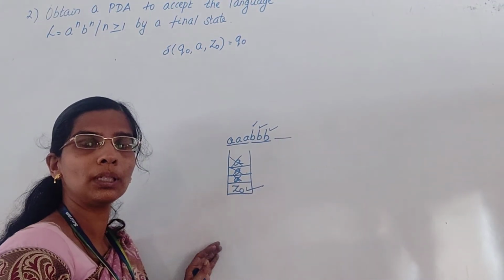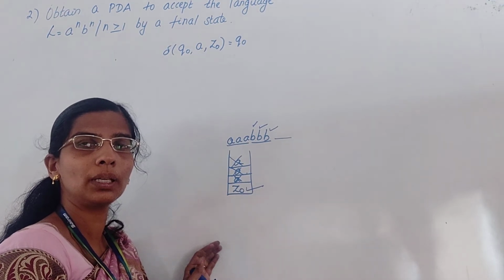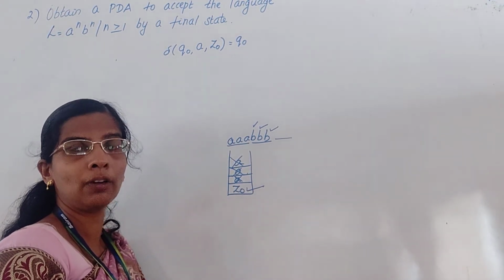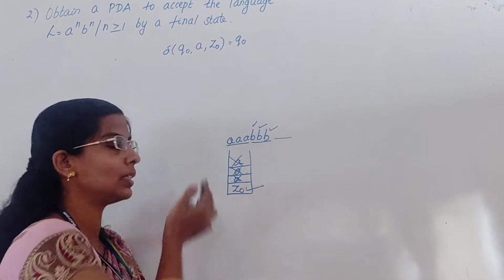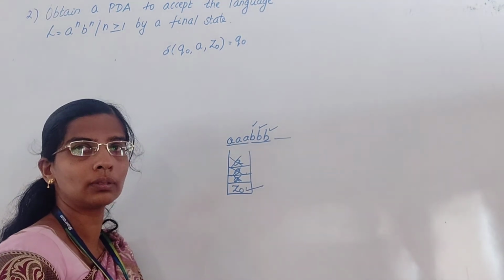If your input is empty and the stack is empty, what is the meaning? I have reached my final state. The given string is a valid one.